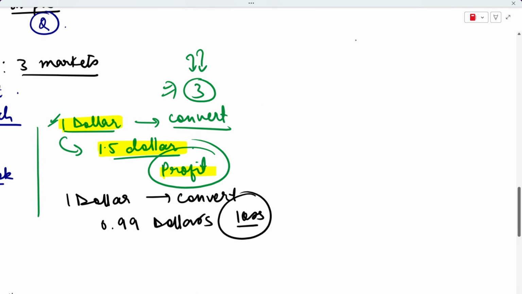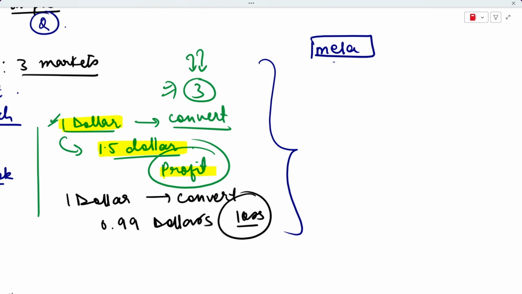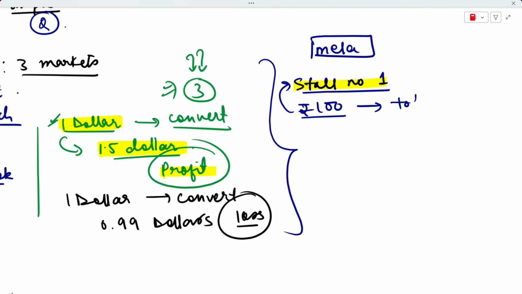So let me take you back to your childhood, okay? And let us say that you went to see a mela. You went to, let's say, stall number 1, and you had rupees 100 with you. So you took rupees 100 to the first stall, and in exchange for rupees 100 you will get tokens in this stall. So there is a carnival, and when you took this 100 rupees and went to stall number 1, you will get some tokens, okay?